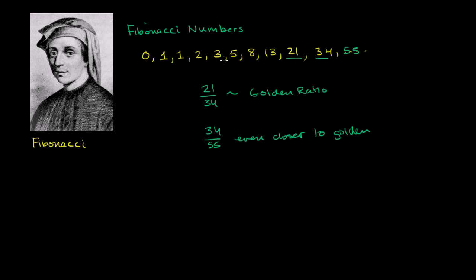So if you wanted to compute a really good approximation for the golden ratio, you can really just get super high Fibonacci numbers, just adding the previous two terms to get the next one, and you will get a pretty good approximation when you take the ratio of the last two terms. Now that's what the Fibonacci numbers are about. And now I want to pose a challenge to you. Since we've already done some examples using factorial, I want you to write an implementation of a function that generates the nth term in the Fibonacci sequence.